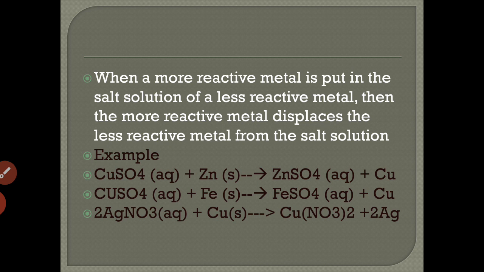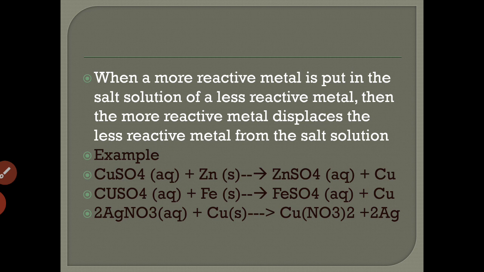Let's take the example of copper sulfate reacting with zinc. When this strip of zinc metal is put in copper sulfate solution, then the blue color of the copper sulfate solution fades gradually due to the formation of colorless zinc sulfate solution, and red-brown copper metal is deposited on the zinc strip. So we can see the reaction. In this reaction, zinc metal is displacing copper metal from its salt solution, copper sulfate solution. The displacement reaction occurs because zinc is more reactive than copper.